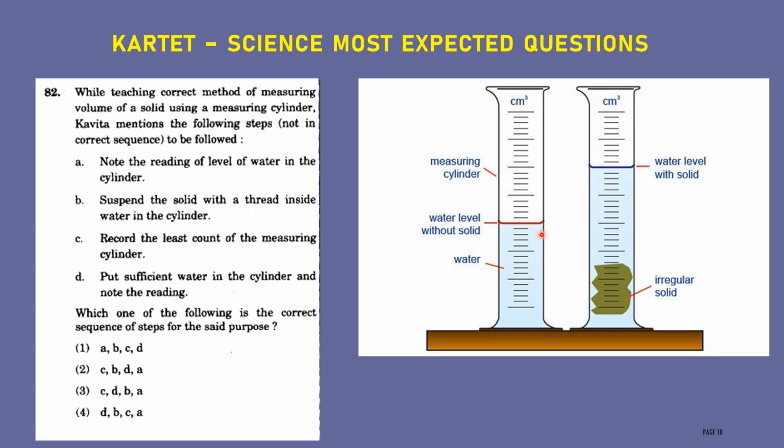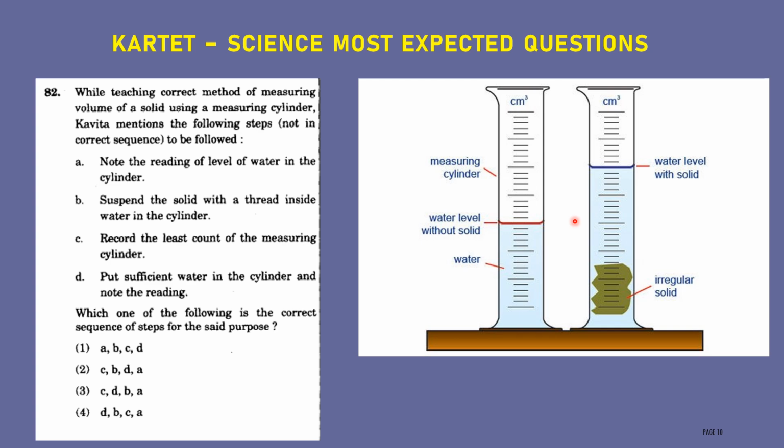Then, second, take a solid and immerse the solid in the same measuring cylinder with the help of a thread. Leave it for a minute or some time. Then the level of water will rise. Then note down the level of water. Here you can see the difference in the level of water. This difference indicates the volume of the solid.